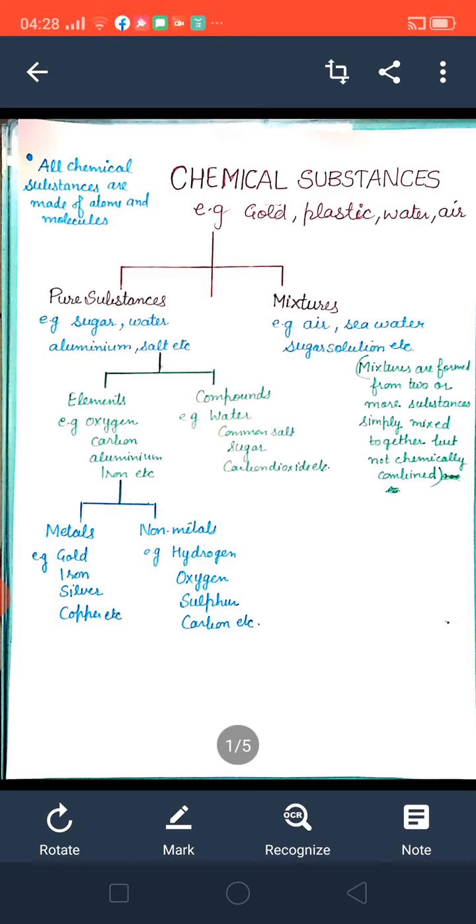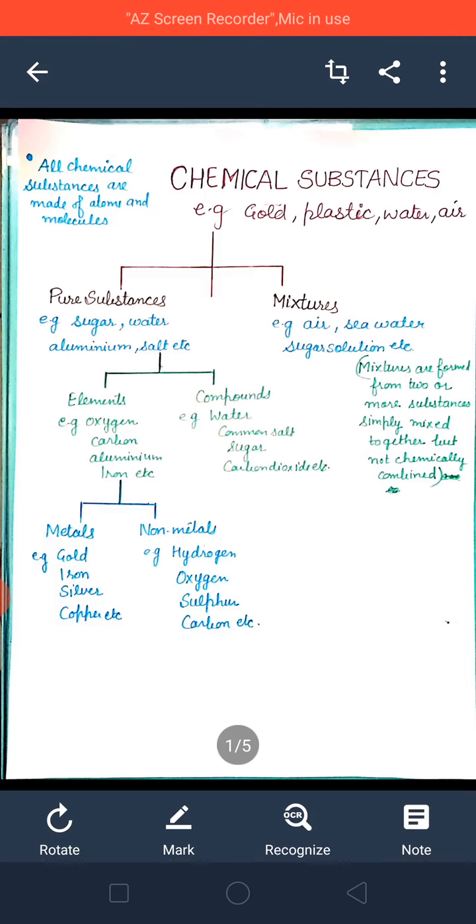Impure means they are made up of more than one kind of atom, and their ratio is not fixed. You can add anything, 1 spoon, 2 spoon, 3 spoon into another substance mixture. No ratio is fixed. Then pure substances, beta, are also divided into two kinds, elements and compounds. You know very well all about this.